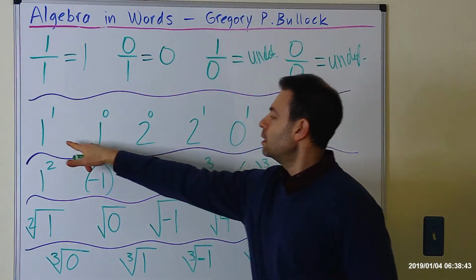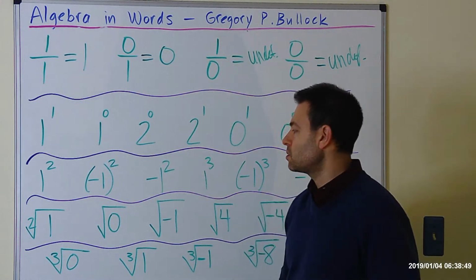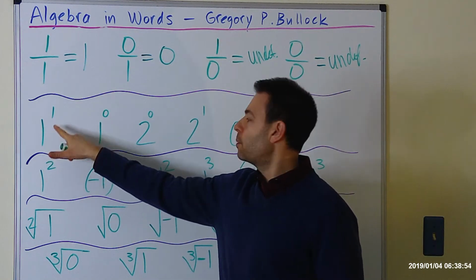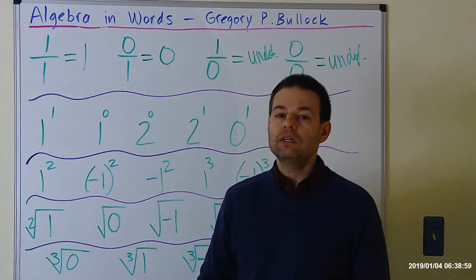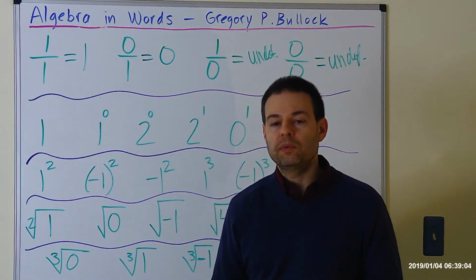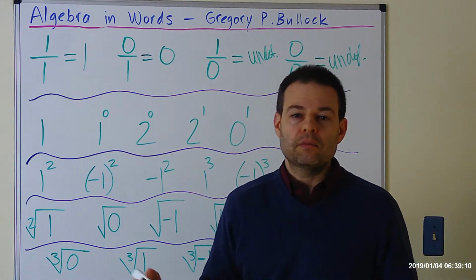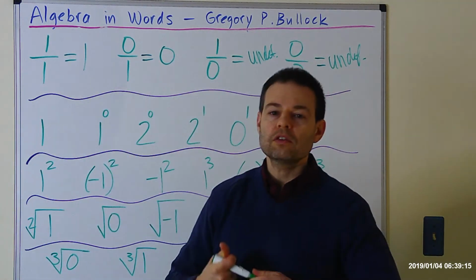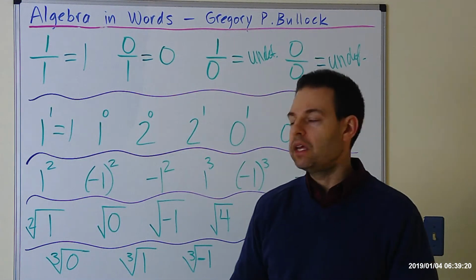Okay, let's now go to some simple exponents involving 1 and 0 and also some squares. This one is 1 to the power of 1. Now, oftentimes, from here on out, usually if the exponent is 1, it's not written. It's assumed to be 1. Any factor or any term can be assumed to be automatically to the power of 1, and it's never written. But nevertheless, 1 to the power of 1 equals 1. Okay, pretty easy.